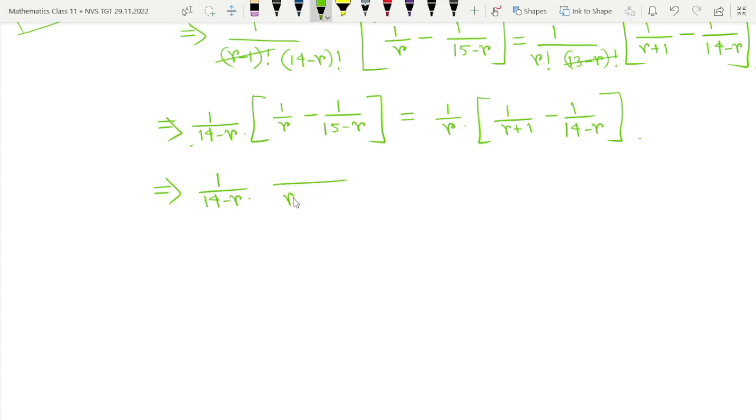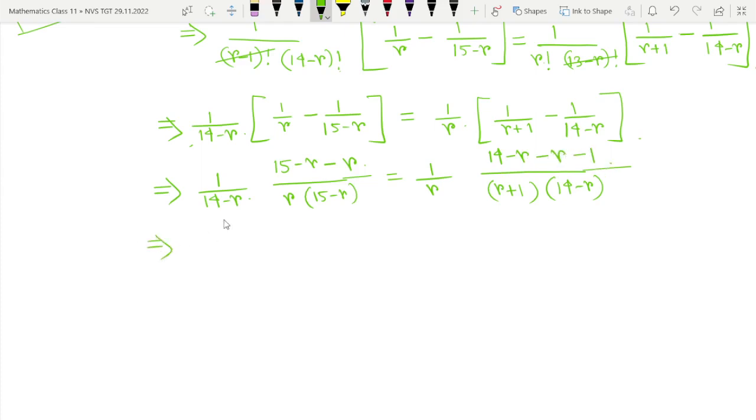Here it will become r into 15 minus r, so in the numerator it will be 15 minus r minus r, is equal to 1 by r, and this I will write as r plus 1 into 14 minus r. So in the numerator it will become 14 minus r minus 1.